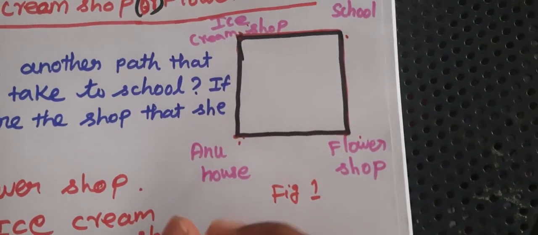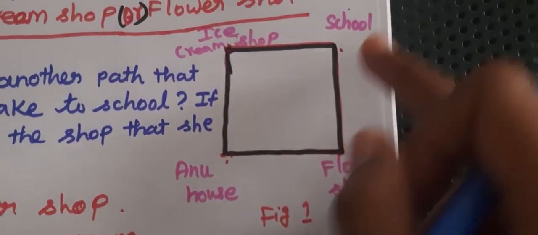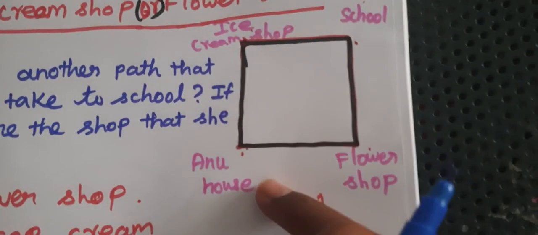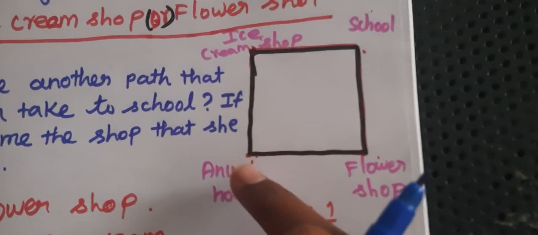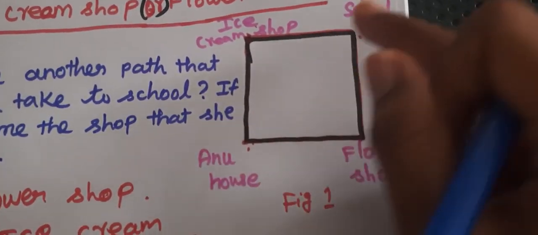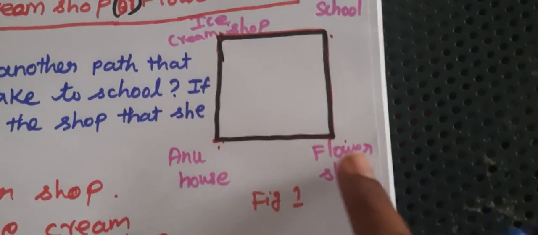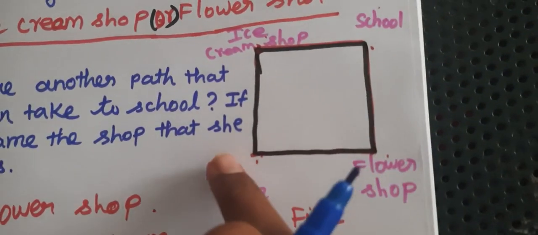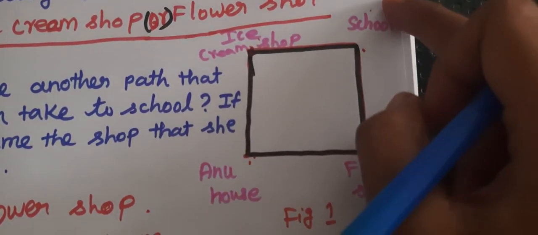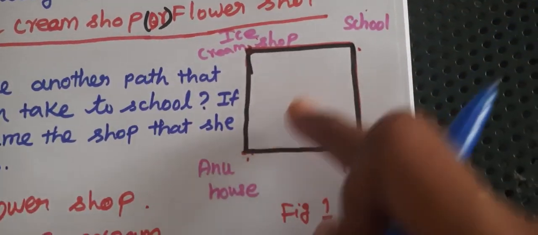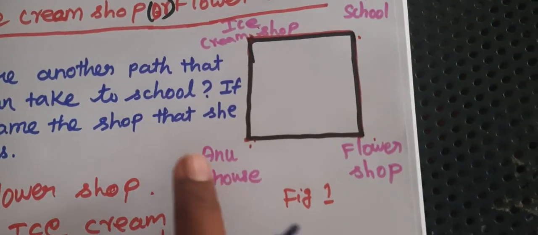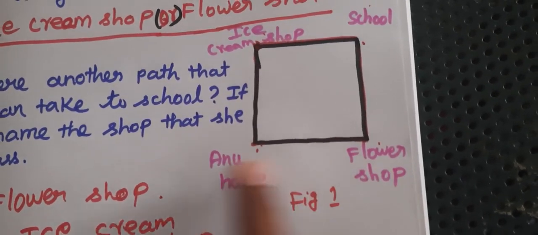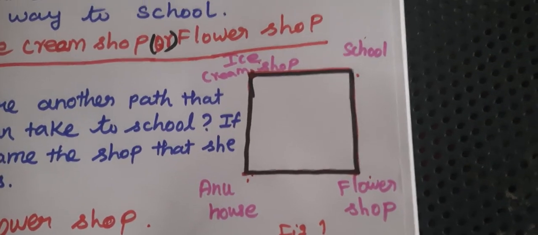Next one is that Anu's house and school, it's like opposite. So opposite to each other. So this is the concept of adjacent and opposite. This is the adjacent corner. This one is the opposite corner. Anu's house and school are opposite each other. And Anu's house and flower shop are adjacent to each other. Okay.